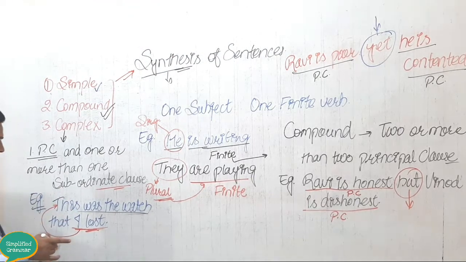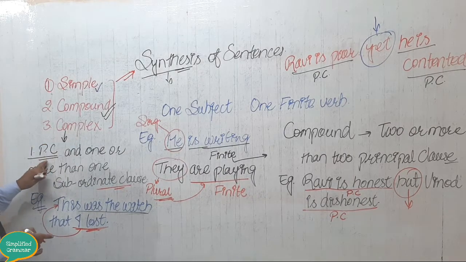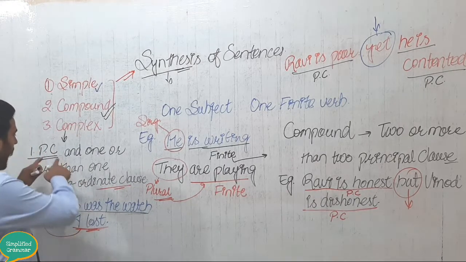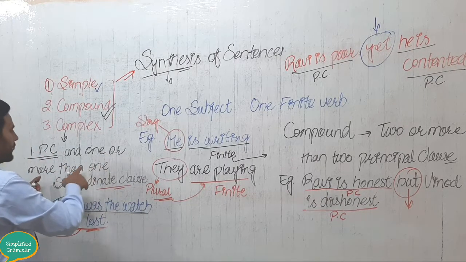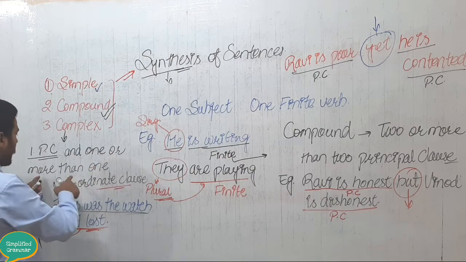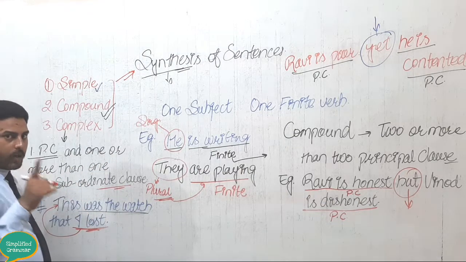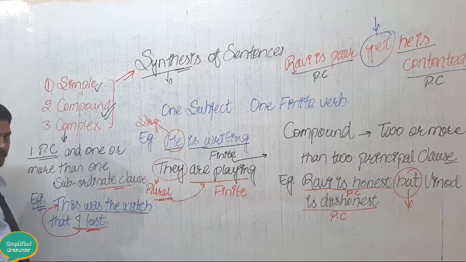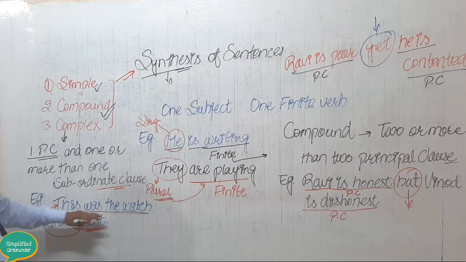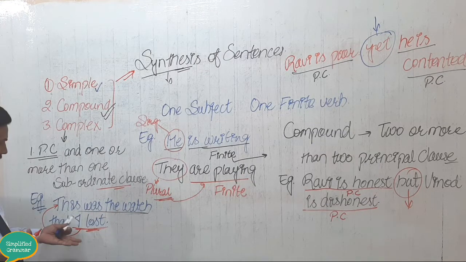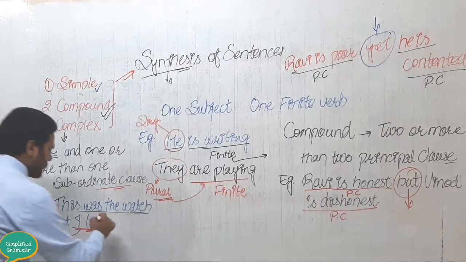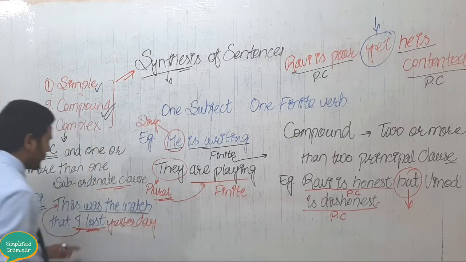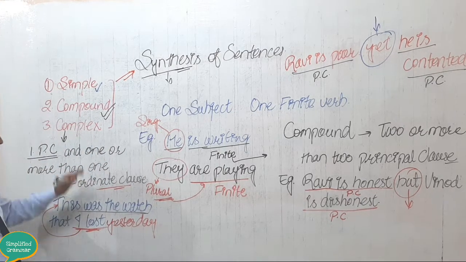Okay, what I taught you, dear students: a complex sentence has only one principal clause, and this sentence may have more than one, it may have two subordinate clauses. Okay, what is a subordinate clause? That I taught you. And let's see here one example. This was the watch that I lost yesterday. Anything you can write, yesterday. Okay, so this is an example of a complex sentence.